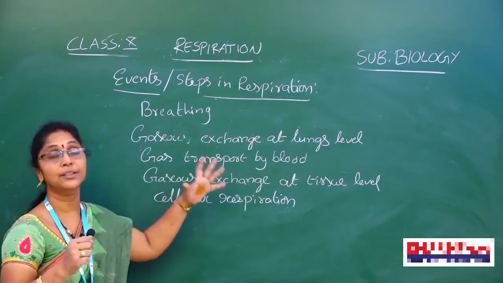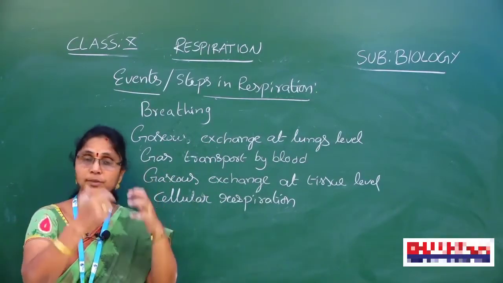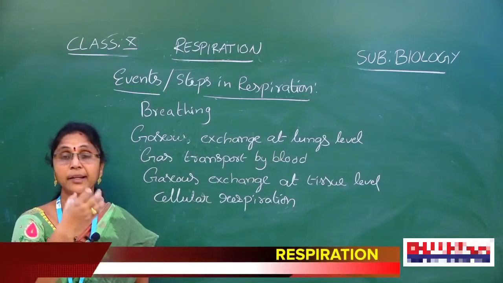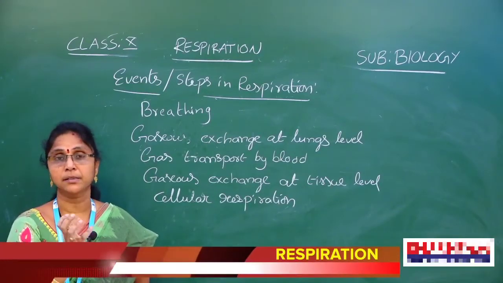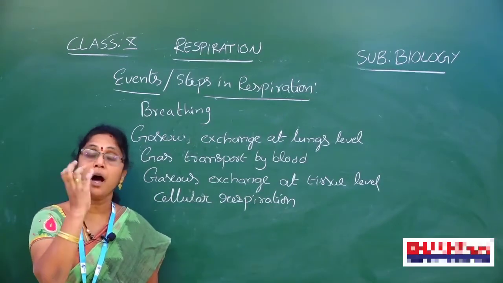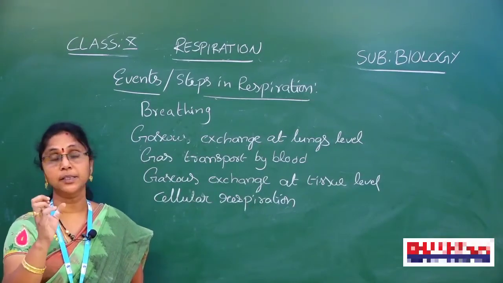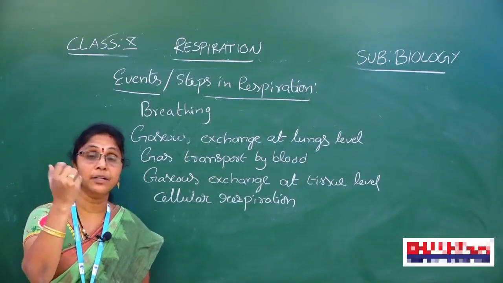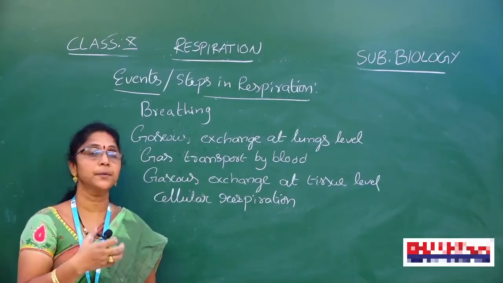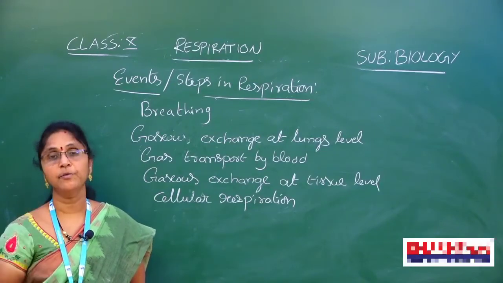So, we conducted the activity about the breathing process. The pathway of air, the passage of the air from nose to lungs, how does the air pass? What are the parts present in the respiratory system? What is a system? All the organs arranged in a systematic manner, that is called a system. Like the digestive system, in the respiratory system also various organs are present, each performing a specific function.